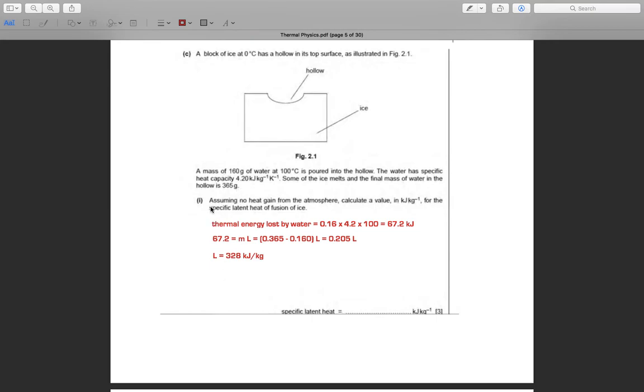Question I. Assuming no heat gain from the atmosphere, calculate a value in kilojoule per kilogram for the specific latent heat of fusion of ice.